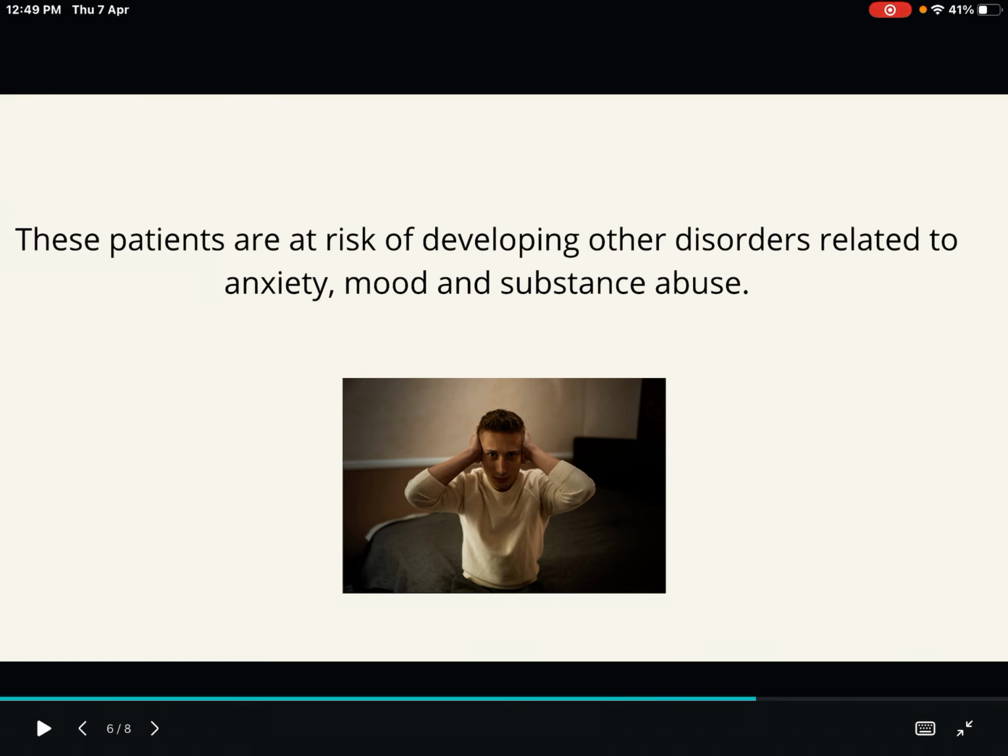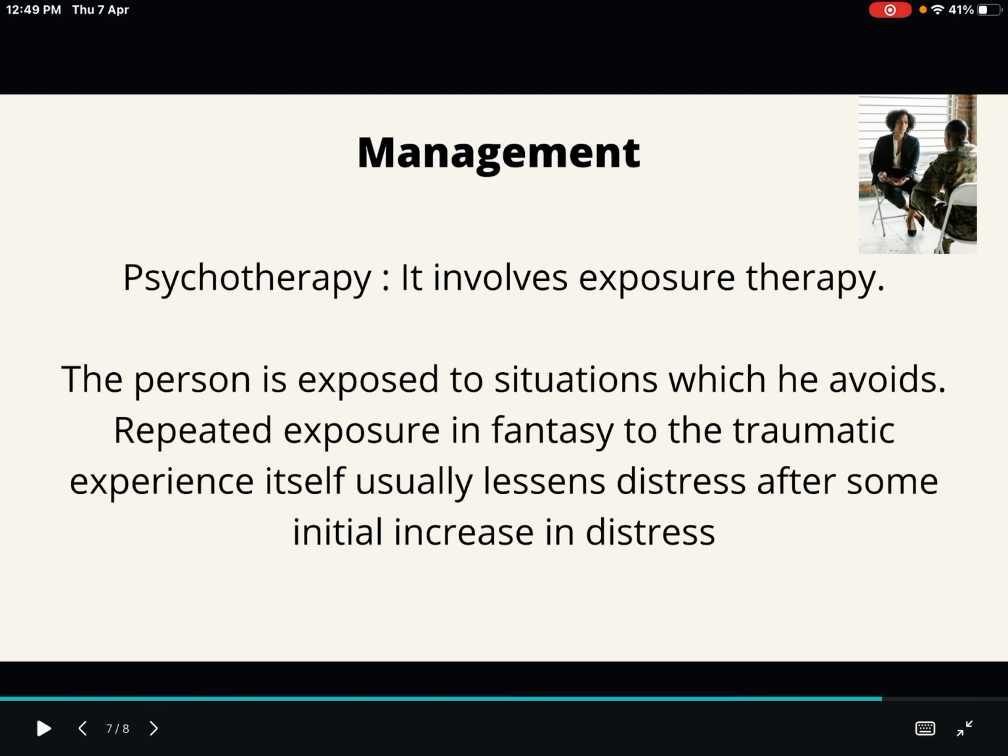These patients are at risk of developing other disorders related to anxiety, mood, and substance abuse. So these patients are at a very high risk for developing other disorders. What are they? Disorders that are related to anxiety, mood, and substance abuse.